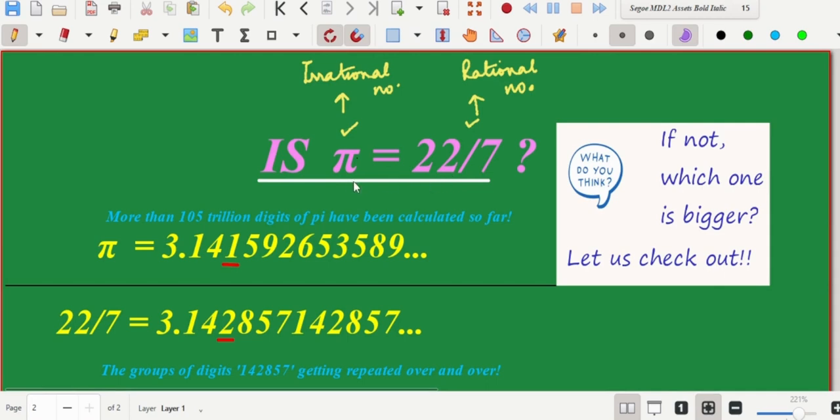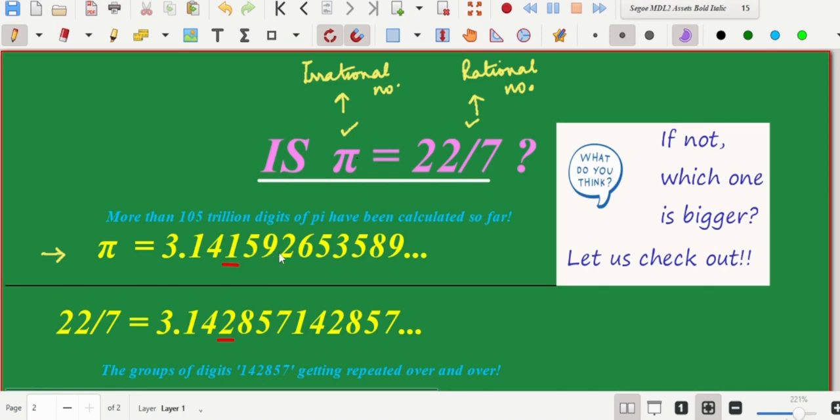Now if in real numbers two numbers are distinct, not equal to each other, then one has to be bigger than the other. So out of pi and 22 by 7, which one is bigger comes as the next question to our mind, and the answer is very evident if we look at the decimal representations of these two numbers. Look at the decimal representation of pi, it's 3.1415926 and so on. Friends, more than 105 trillion digits of pi have been calculated so far using supercomputers, and the process is still on.